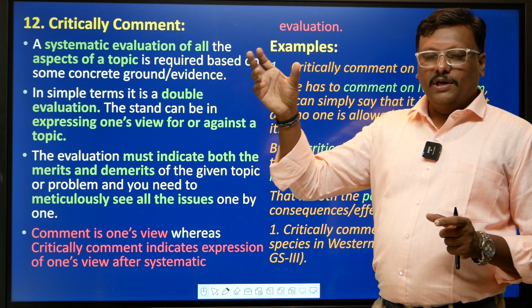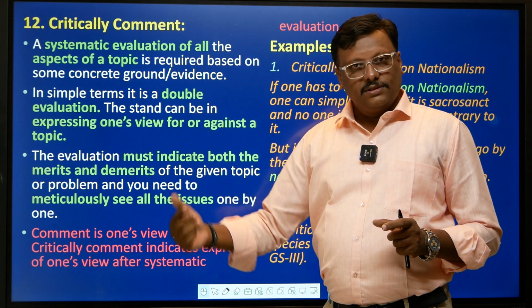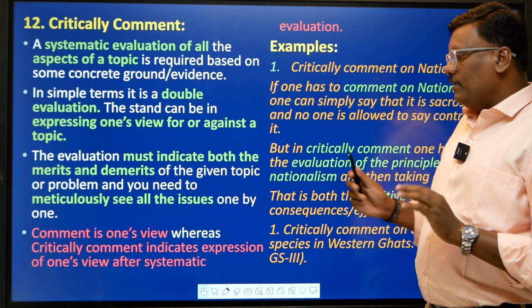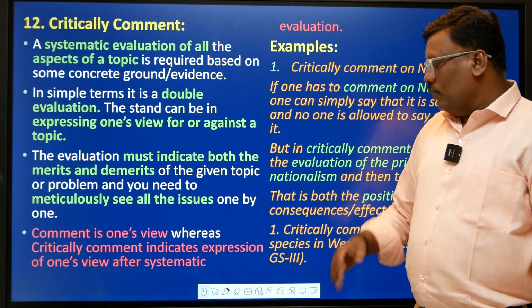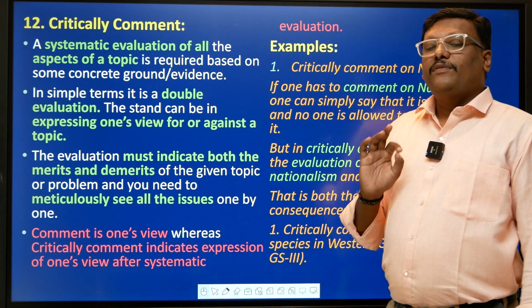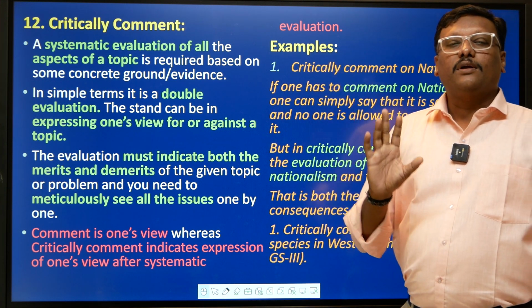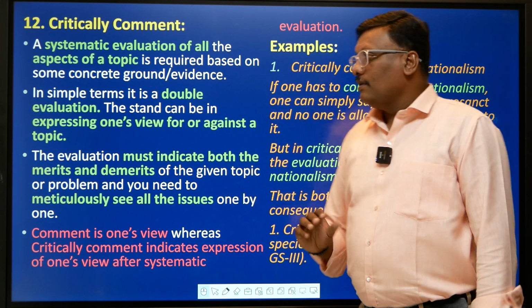So there are merits, A, B, C, D points, you observe each and every point and try to analyze each and every point. Go for the demerits, do the same thing for the demerits also. So comment is one's view, whereas critical comment means what? You are expressing your view, but after a scientific and systematic analysis or evaluation of a particular topic and all its branches or all its wings, right?